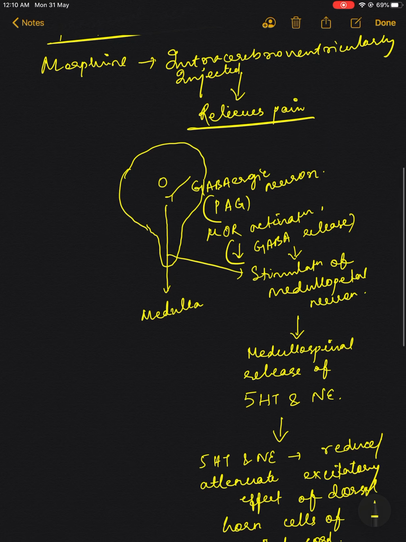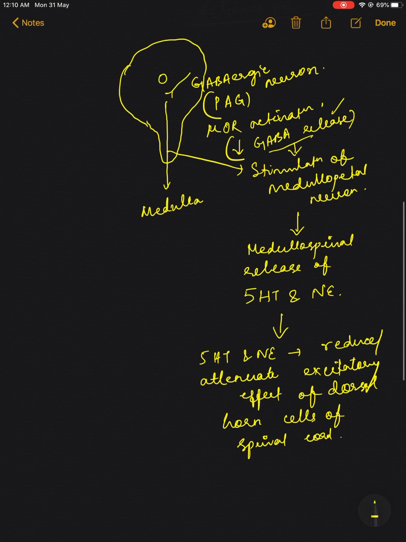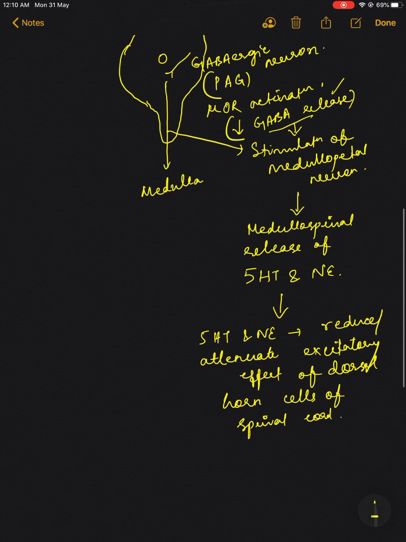So in short, again I am discussing, whenever opioids are given, it causes mu opioid activation. In the periaqueductal gray there is a GABAergic neuron, so there will be decrease in the GABA release as mu opioid receptors are Gi coupled. So when there is decrease in the GABA release, there will be stimulation of the downward neuron, that is the medullopetal neuron.